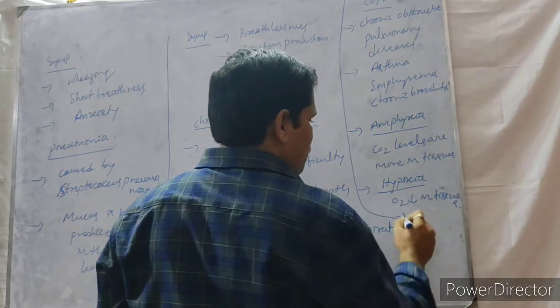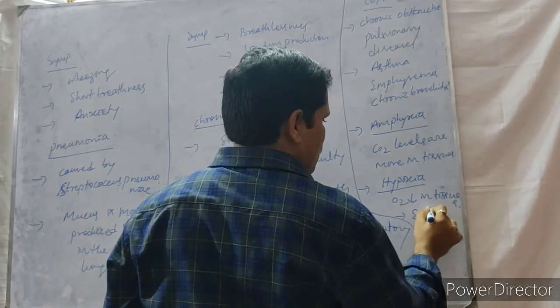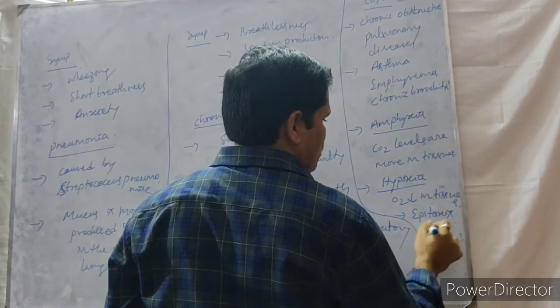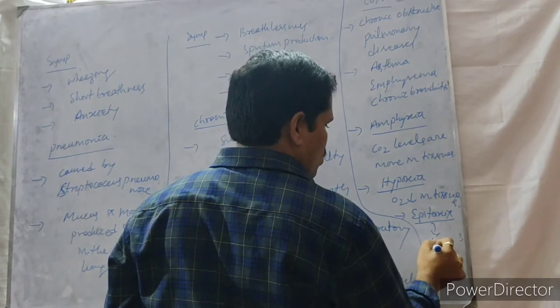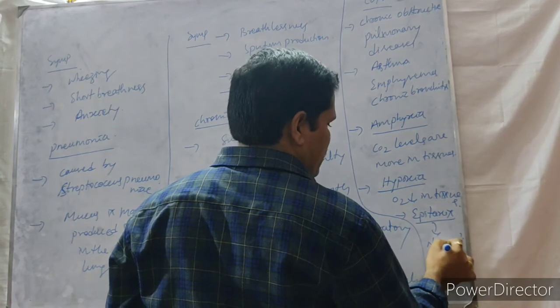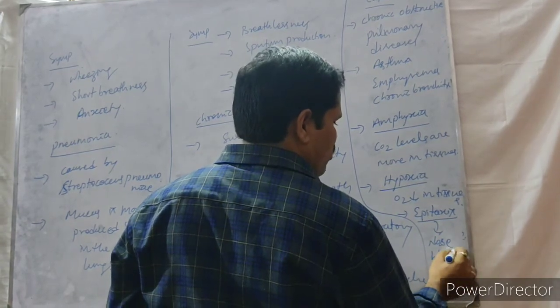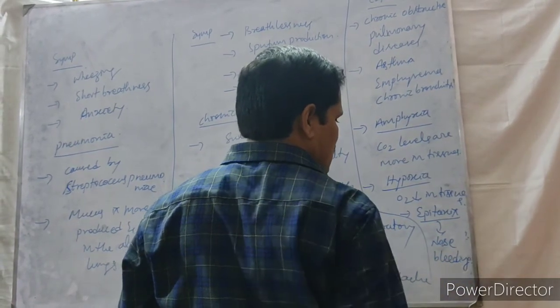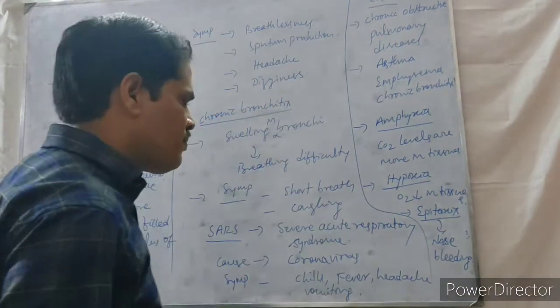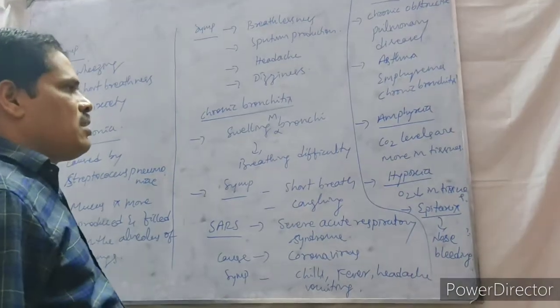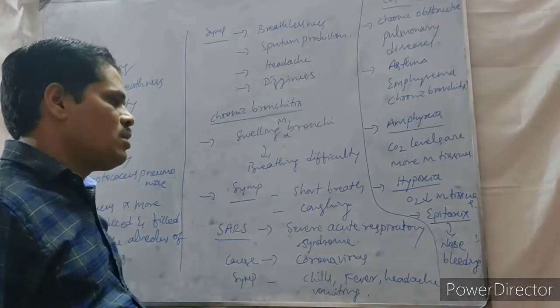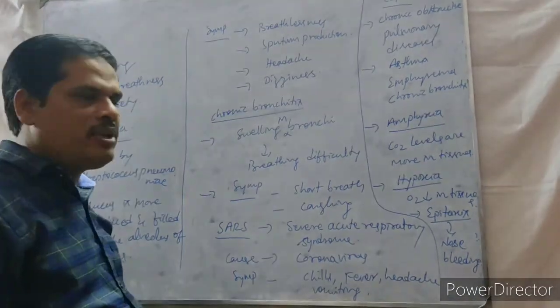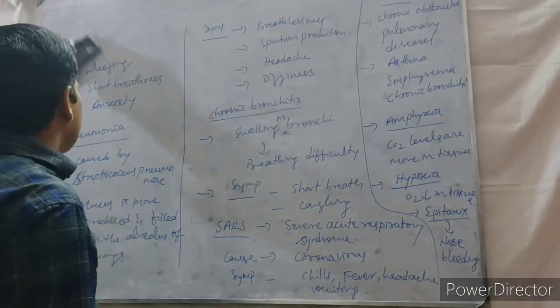Then epistaxis. What is epistaxis? Nasal or nose bleeding. Whenever bleeding is observed in the nose, that is called epistaxis. Epistaxis is called what? Nose bleeding or nasal bleeding.